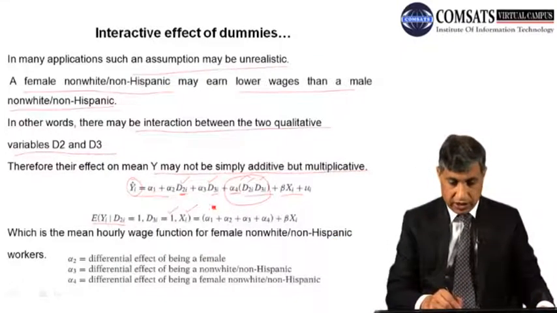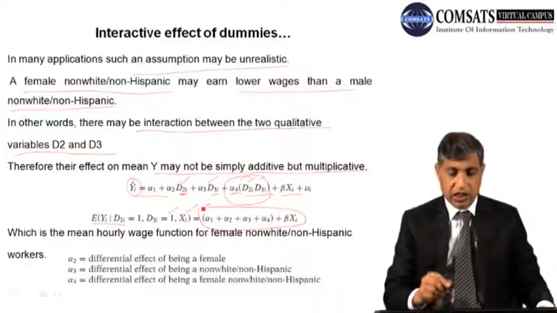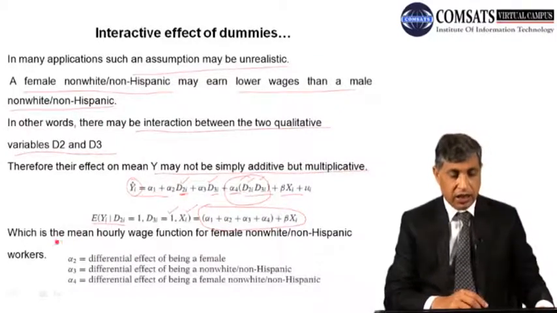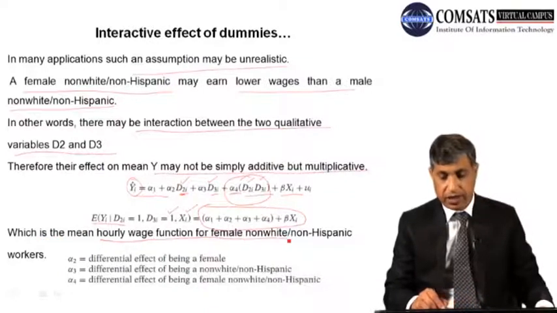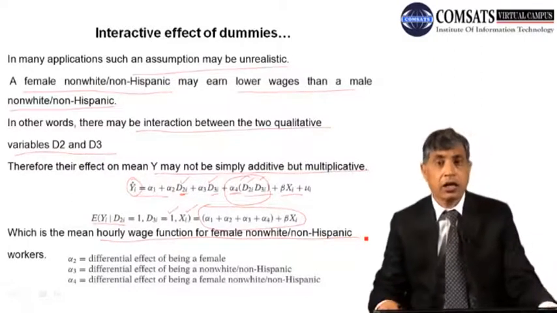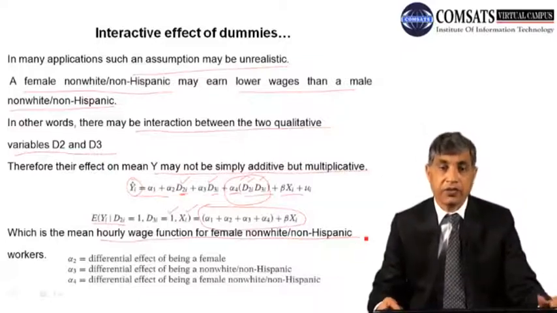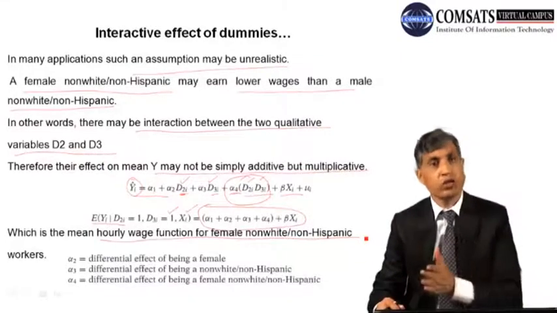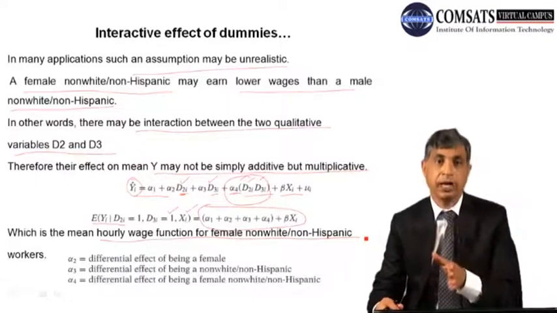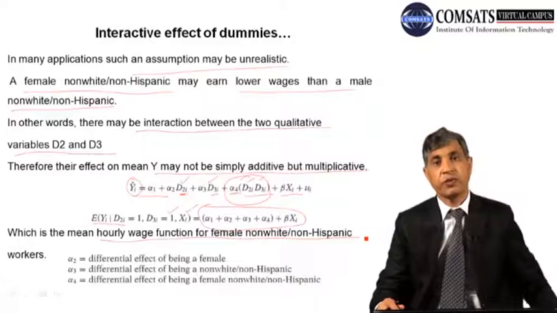This is the whole function. What values is it giving us now? This is telling us that this is the hourly wage function for female non-white non-Hispanic. How did we find out? We have not dreamt it. What we did was put D2 equal to 1. Yes, this is female; if you go back and look, 1 is showing female.